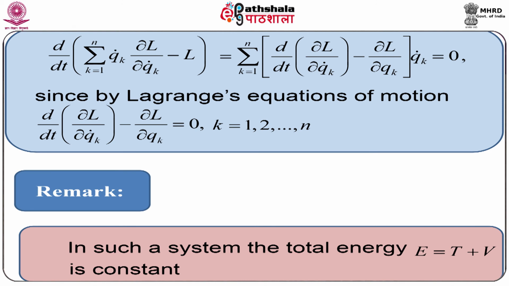Thus, in such a system, the total energy, which can be written as E equal to the sum of kinetic energy and potential energy, is constant. Since this is 0, one can conclude that summation over k of qk dot ∂L/∂qk dot minus L equals a constant.